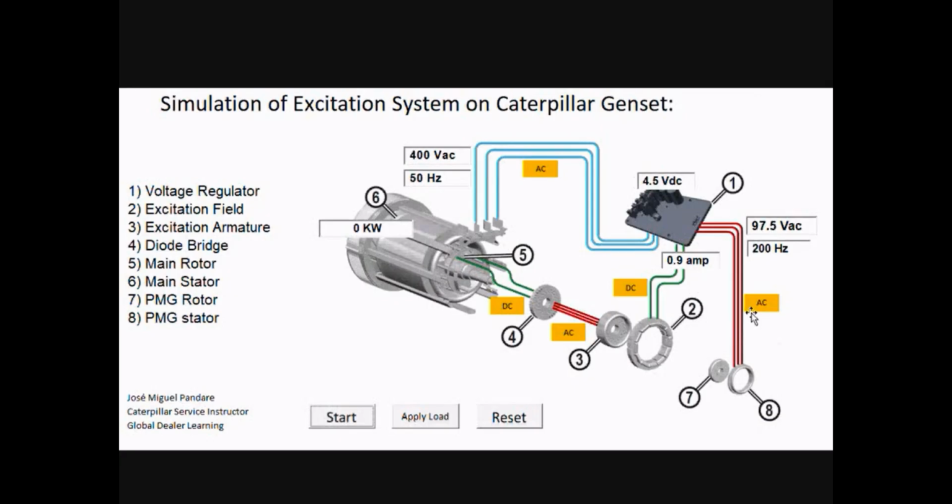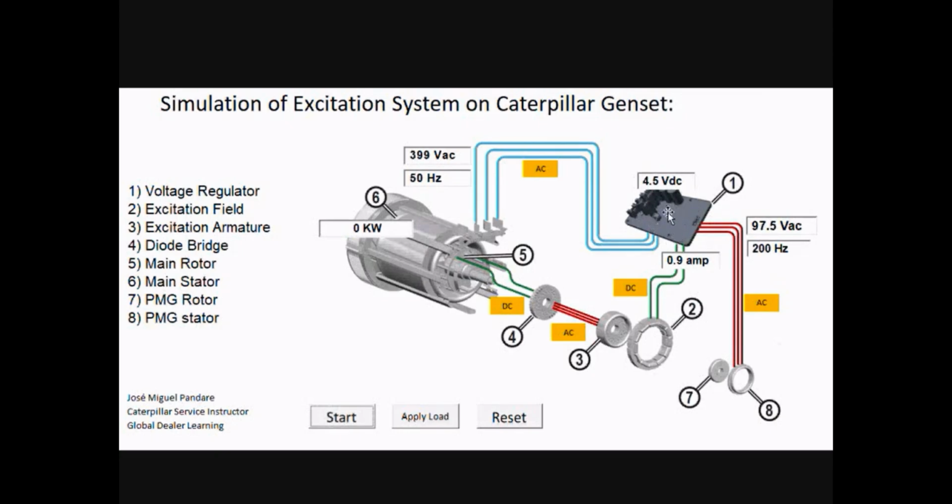This is around 100 volts, might be less, might be more. And in 50 Hz systems, typically it will have 200 Hz output. This three-phase voltage, which is AC, is going to provide power to the voltage regulator.